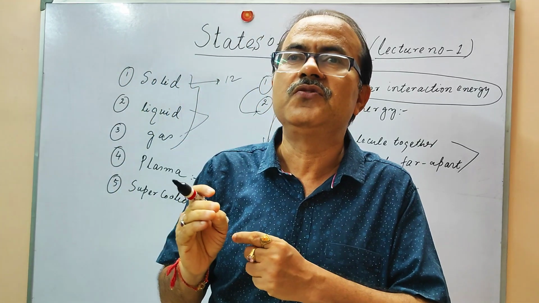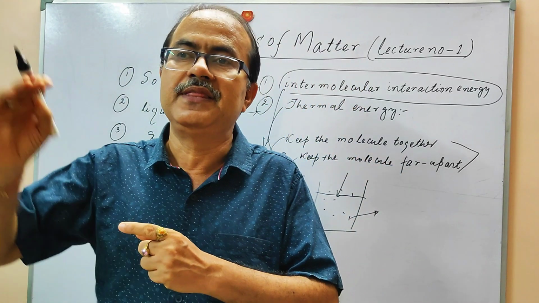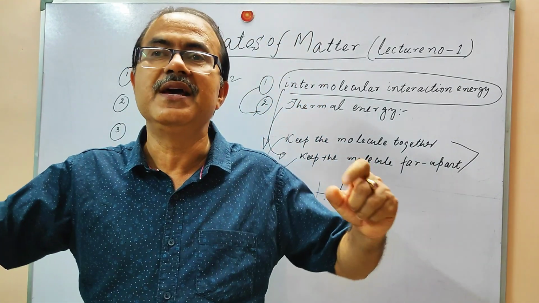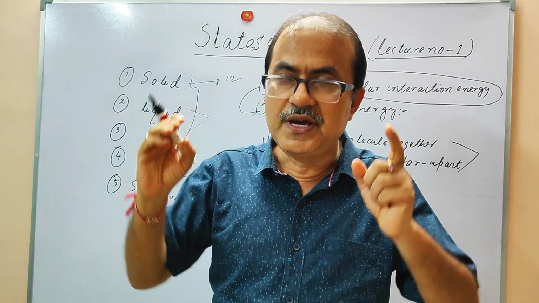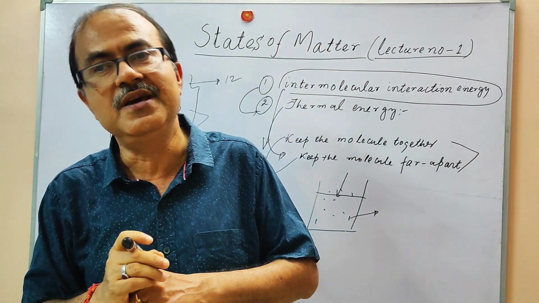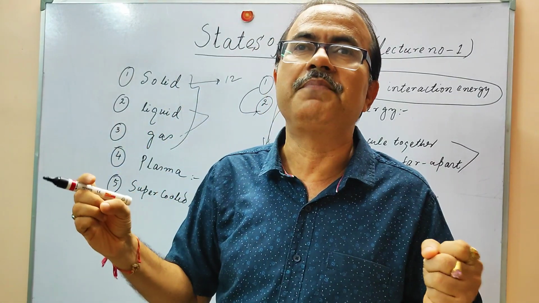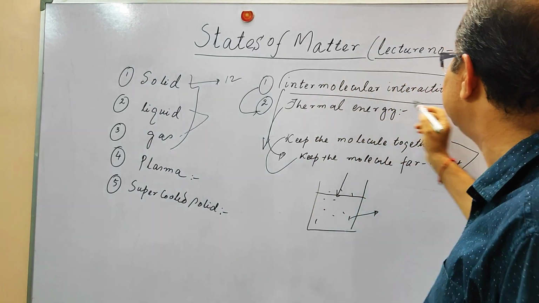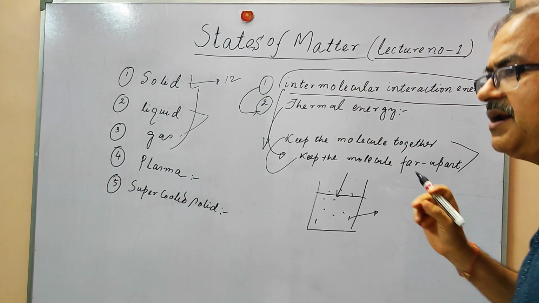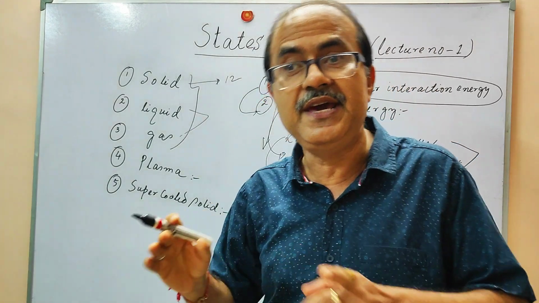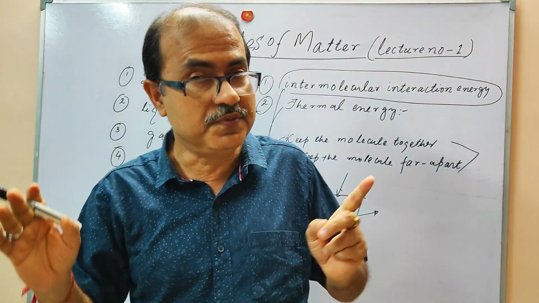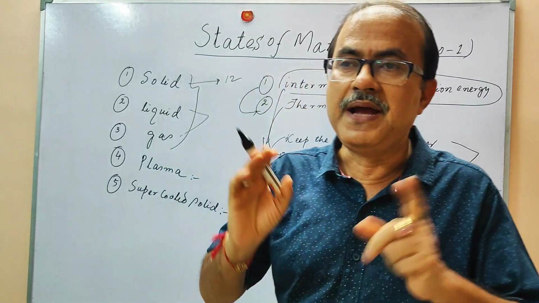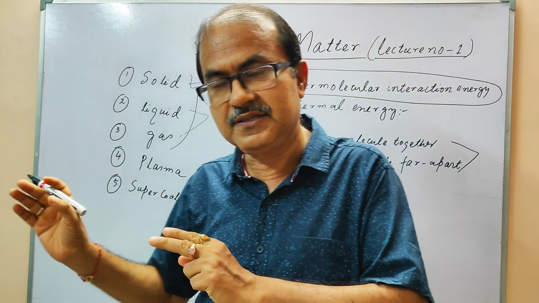So we have to do both things simultaneously: compress the gas and reduce the thermal energy, and we can reduce the thermal energy by reducing the temperature. So there is a balancing between the intermolecular interaction energy and thermal energy, which creates these three forms of matter. The matter has three forms: solid, liquid and gas.